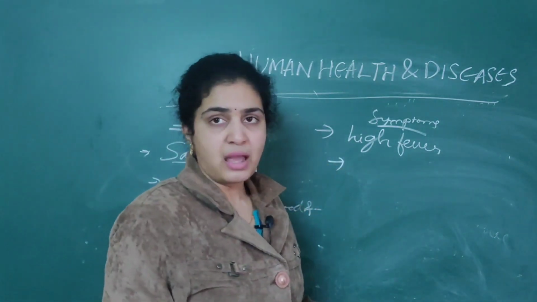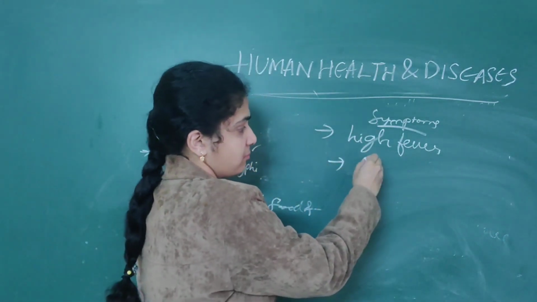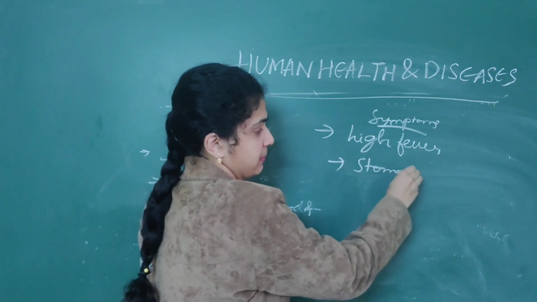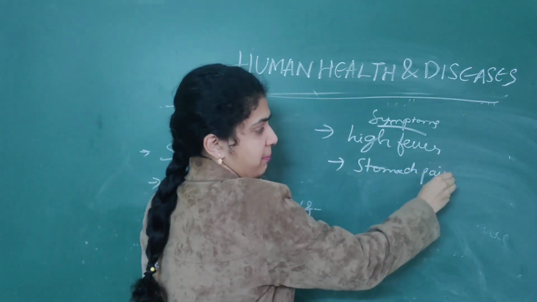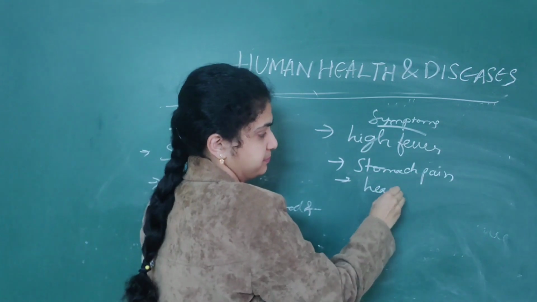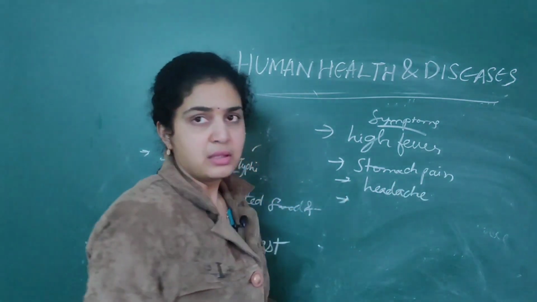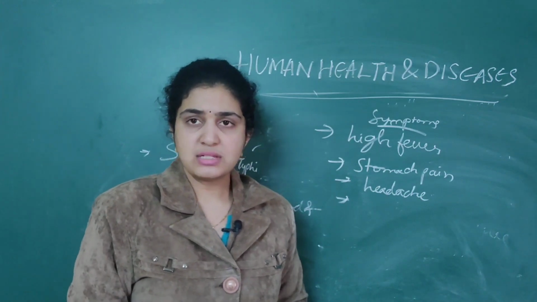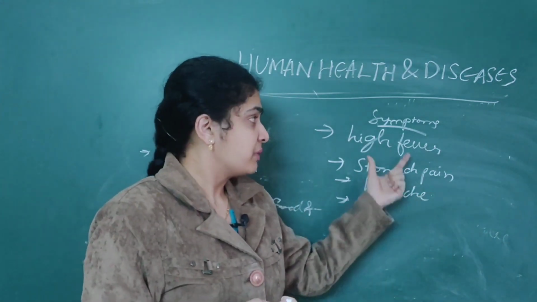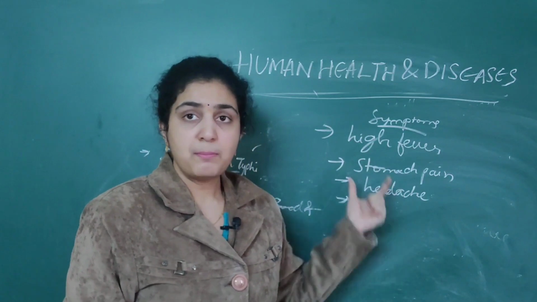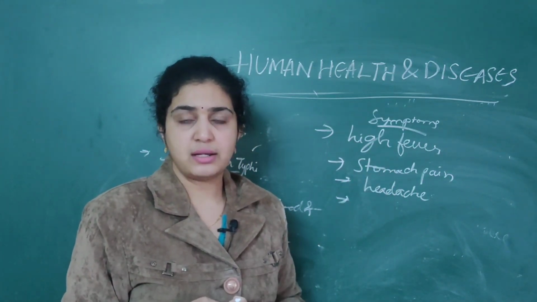High fever as well as severe stomach pain and headache. These are the main symptoms associated.